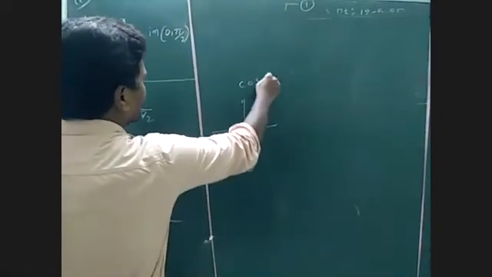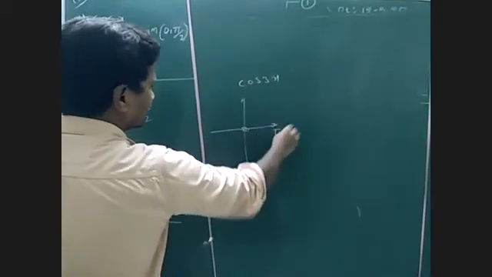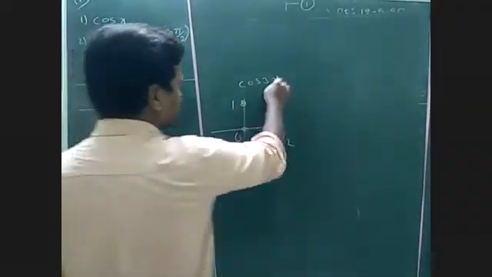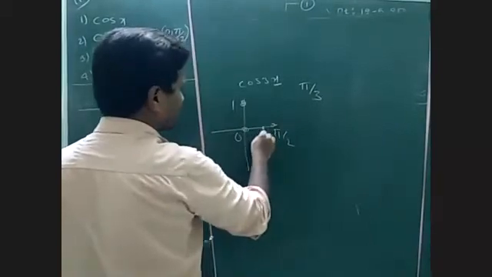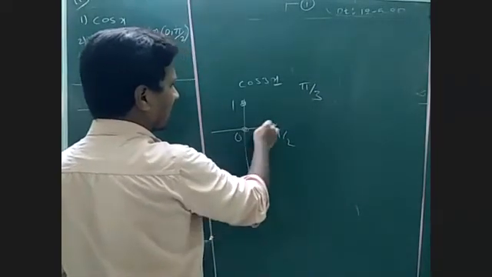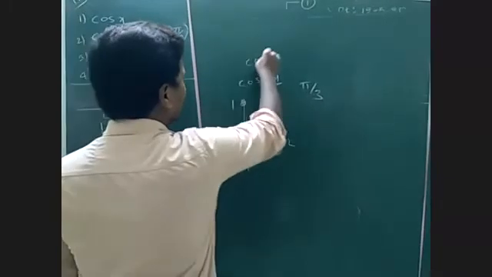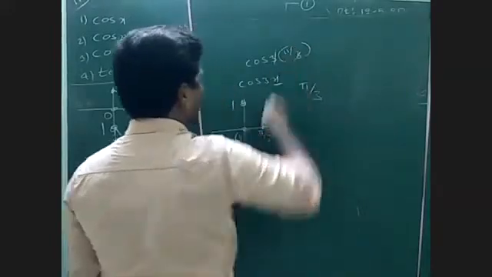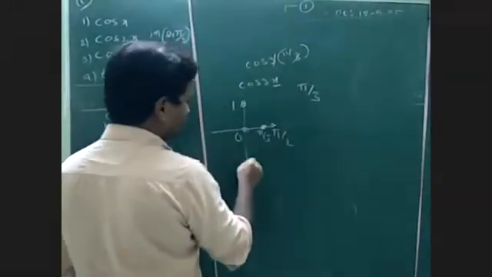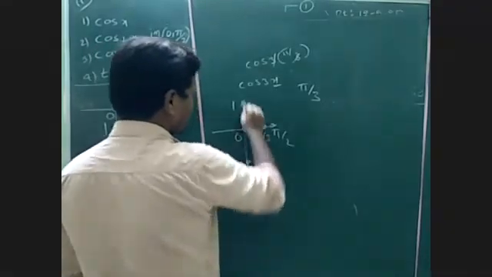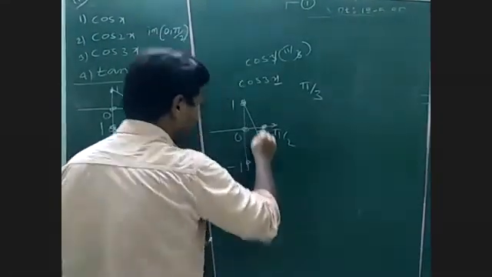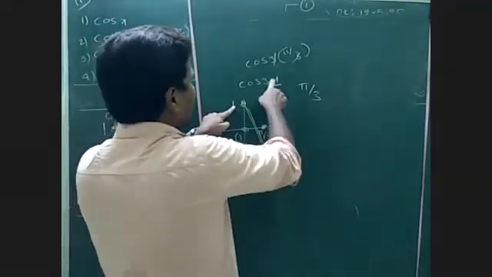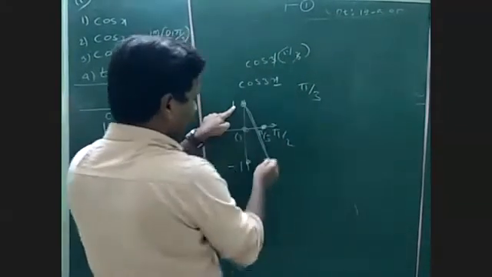Cos 3x, substitute x is equal to 0, cos 0 is 1. Substitute x is equal to pi by 3, which is 60 degrees. Cos 3 into pi by 3, the 3 gets cancelled, cos pi, which is minus 1. So cos 0 is 1, and at 60 we get cos 180, which is minus 1.